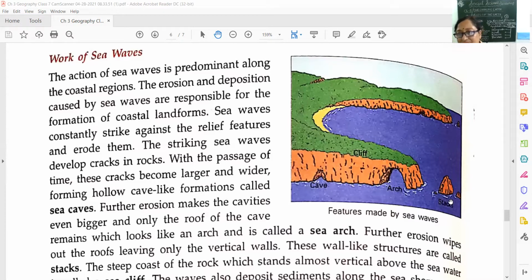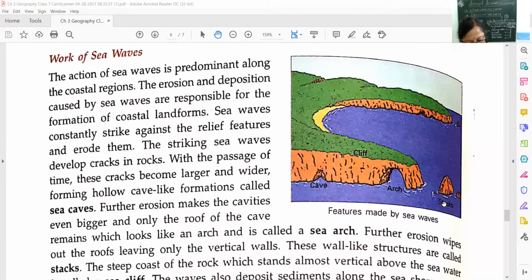You can see here gradually waves are continuously going against the landform, and then finally this part also is removed. See, the above part is removed, and on top is nothing now. See, this is separated from this land.